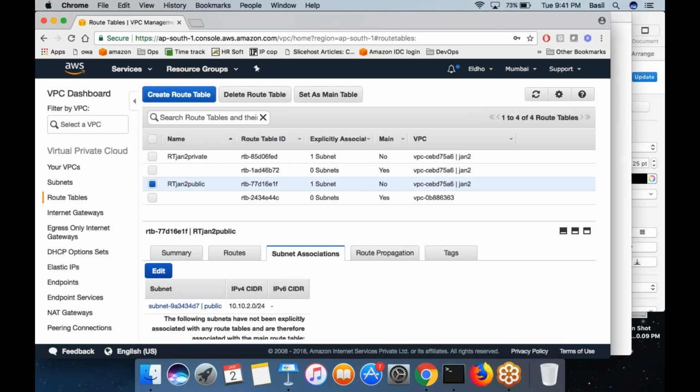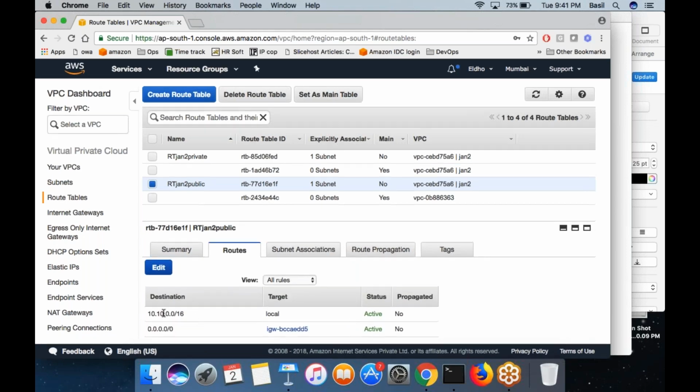And can two subnets in the same network communicate? Yes, of course, they can communicate. Don't we need to make any changes in the route table for them to communicate with each other, let's say subnet 1 and subnet 2? No need. This default rule talks about the entire VPC range, not any particular subnet.